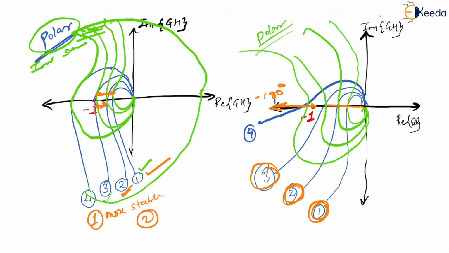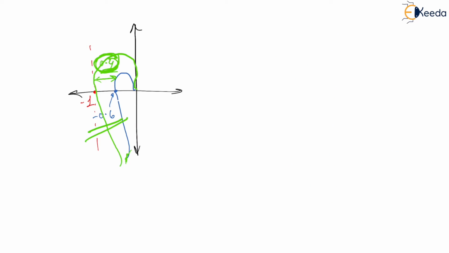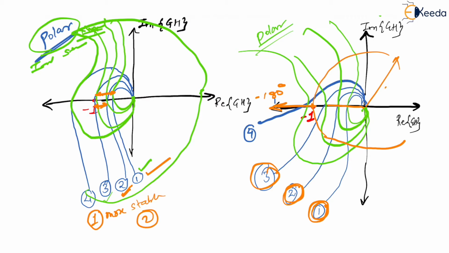Let me just do one thing. Let me draw a circle with radius as 1. Let us say this is -1 and the radius goes like this. This is the circle, right? Let me write down, radius equal to 1, unity radius circle. So everywhere the magnitude is 1, right?